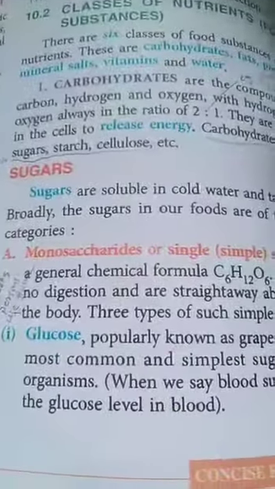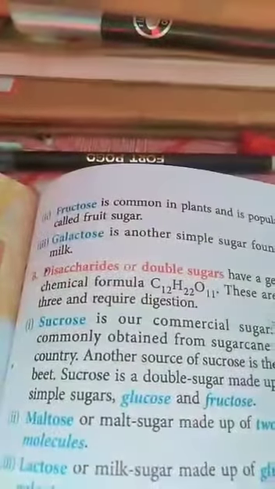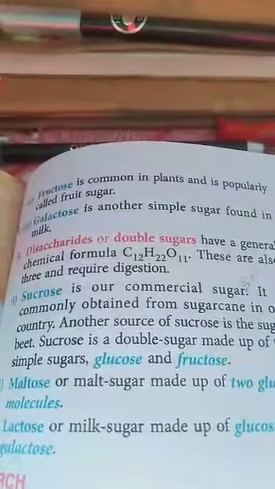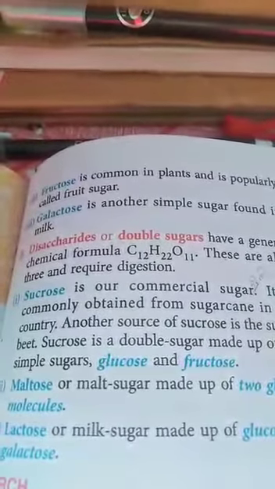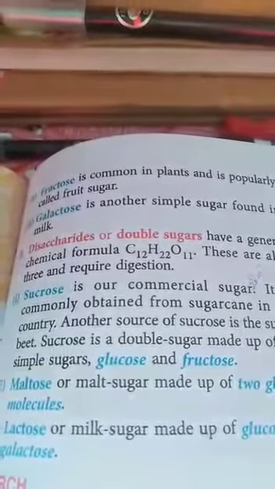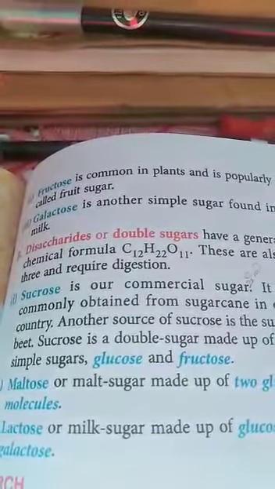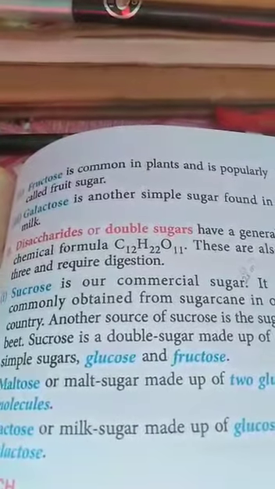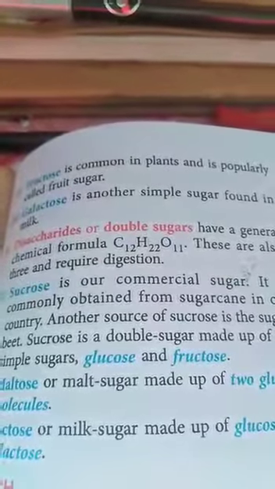The main examples of monosaccharides are glucose, which is commonly available in our blood, fructose, which is present in fruits, and galactose, which is mainly available from milk. When we come to disaccharides, they are made up of 2 sugar molecules joined together. They are also known as double sugar. The common sugar, which we call chini, that we use in our daily life, is an example of a disaccharide.